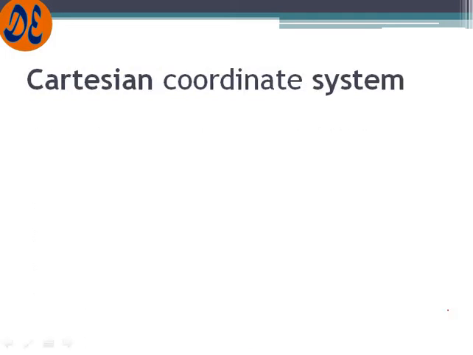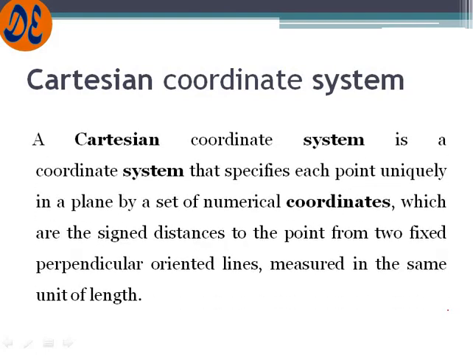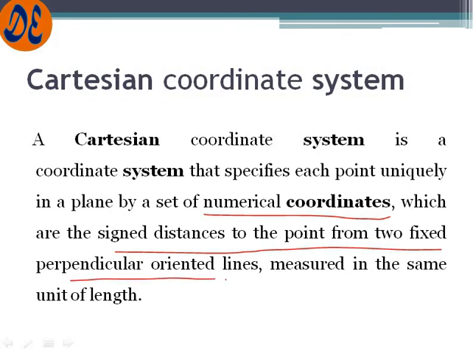Now let us come to the Cartesian coordinate system. What is that? In this particular system, a point is uniquely defined in the plane by a set of numerical coordinates. That means a point is defined by a set of numbers, which are the signed distances from the point to two fixed perpendicular oriented lines. Here the point is signed, that means assigned a fixed distance from two perpendicular lines.